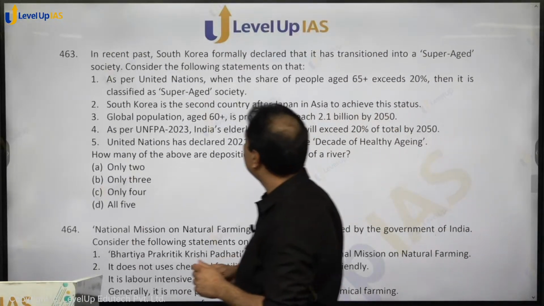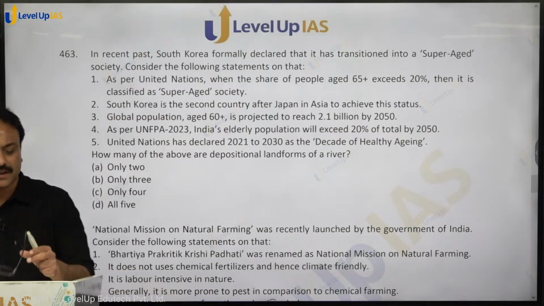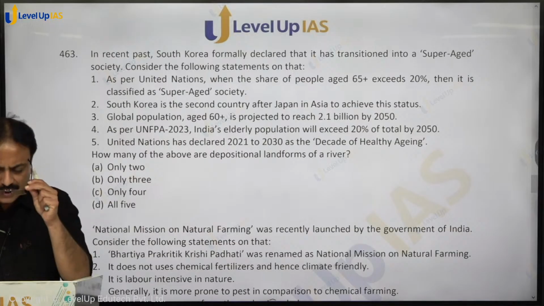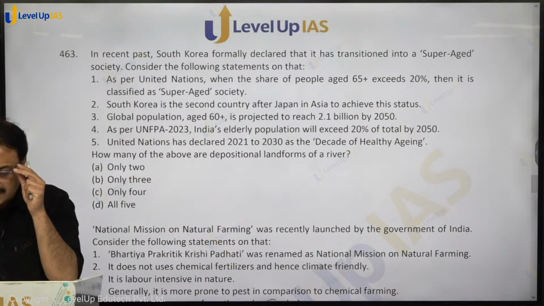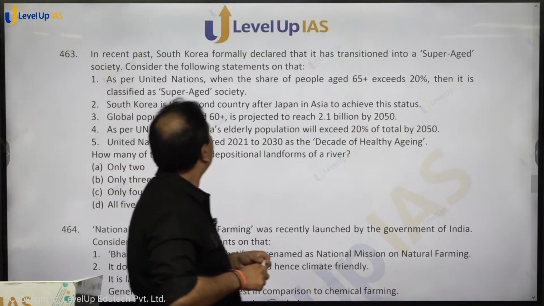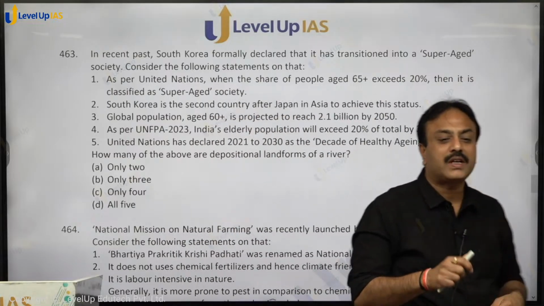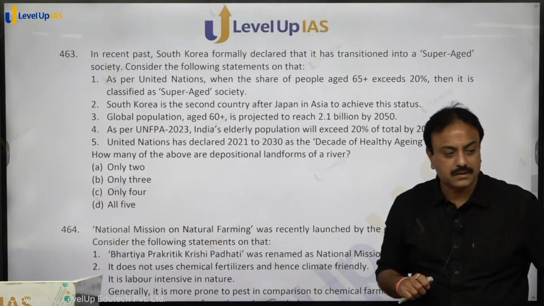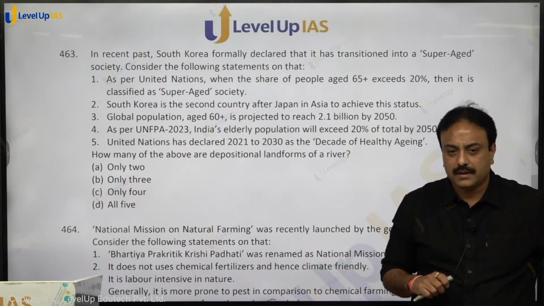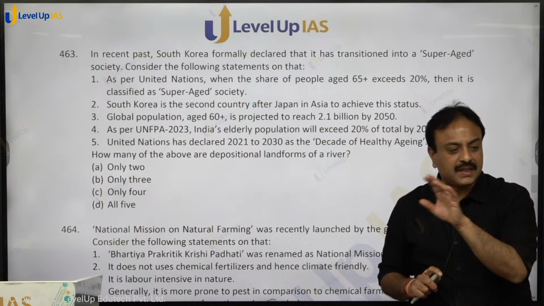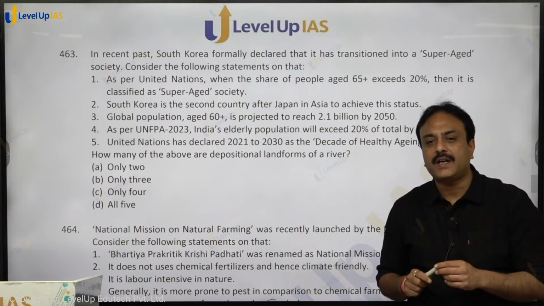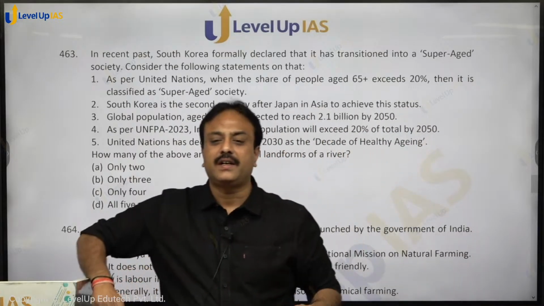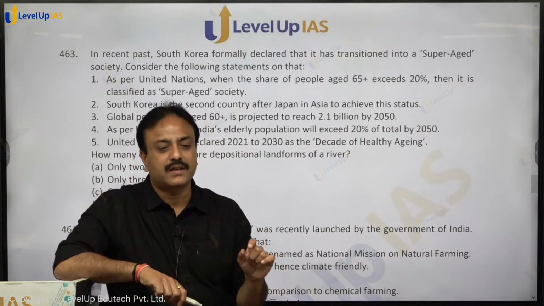In recent past, South Korea formally declared that it has transitioned to a super-aged society. Consider the following statements on that. Super-aged society क्या होता है? 65 प्लस की जो पॉपुलेशन है, if the population having age of 65 plus crosses 7%, it is called as aging society.